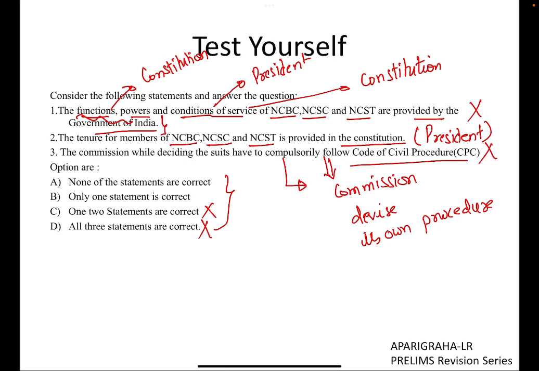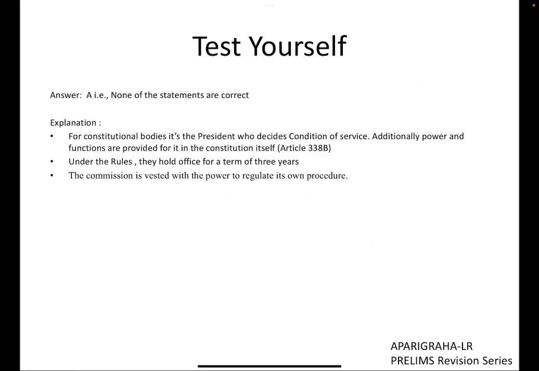This particular second statement you are supposed to know: the tenure is fixed by the president. So this is the correct answer. Moving ahead, the solution is none of the statements correct. Explanation: for a constitutional body, it is the president who decides the conditions of service. Additionally, power and function are provided by the constitution itself.